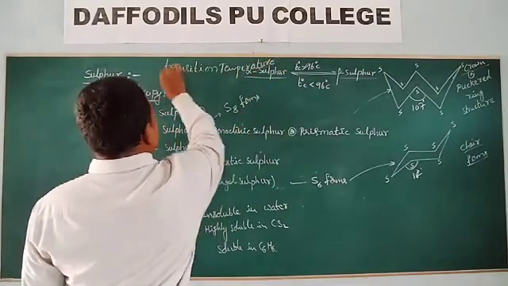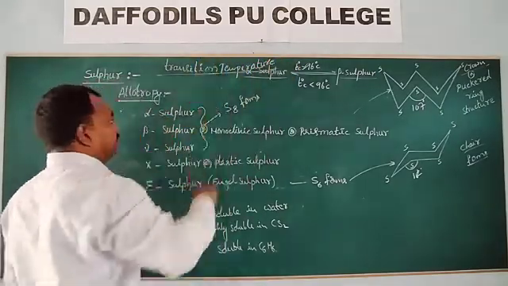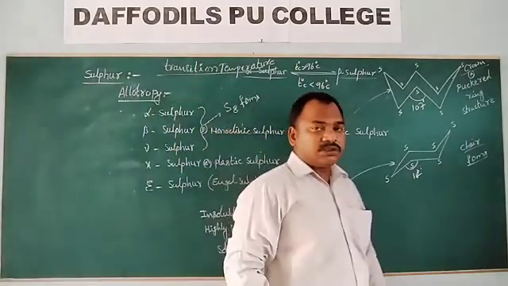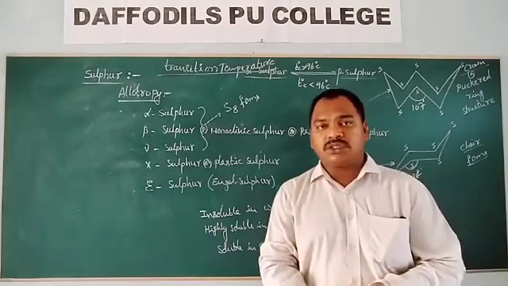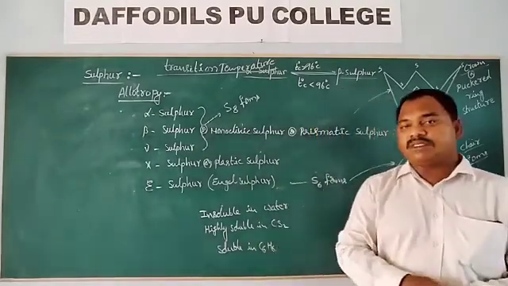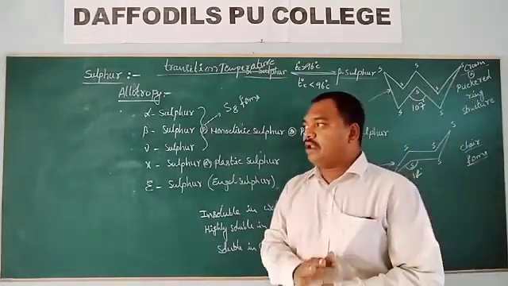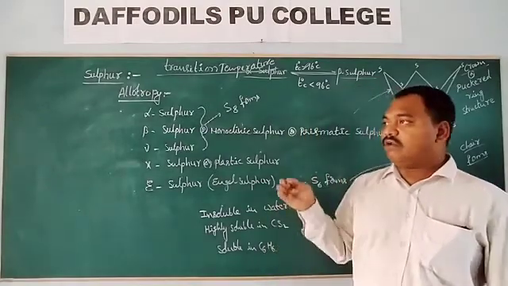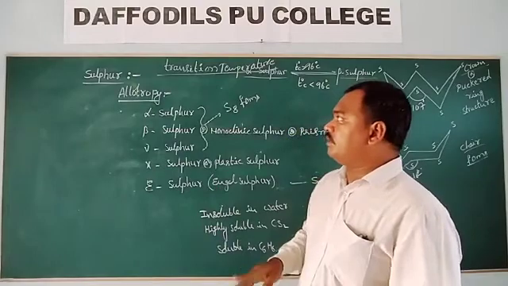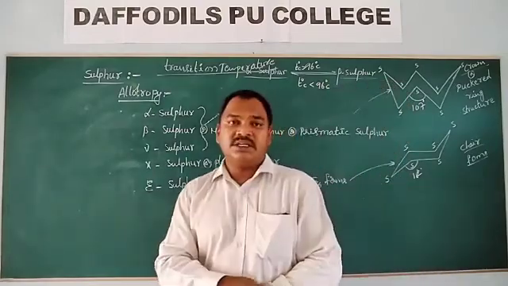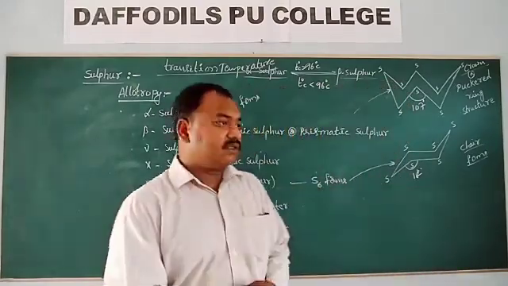So what is transition temperature? The transition temperature is the temperature at which one allotropic form is converted into another allotropic form.